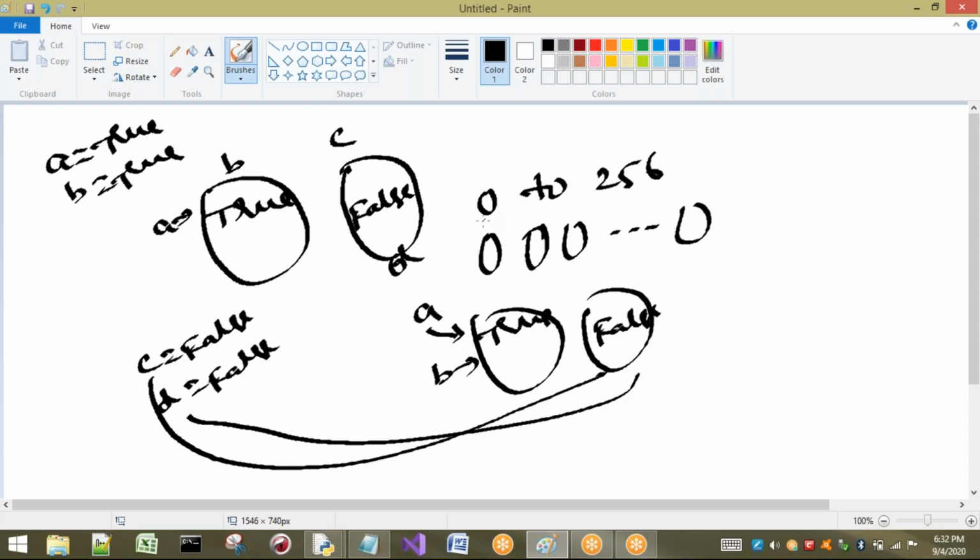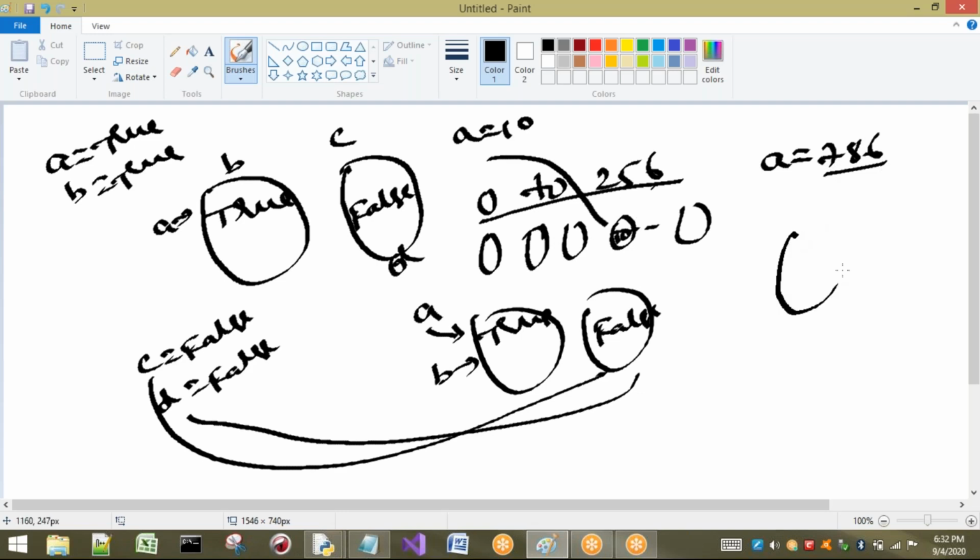In the same way, if you take the values of integer 0 to 256, what happens? If you create A equal to 10, the 10 object is already present here. So A is going to point to this one. For example, A equal to some 786. Is this object present internally? No. Then what happens? Separately it will be created. So A is pointing, and the object was not already present.